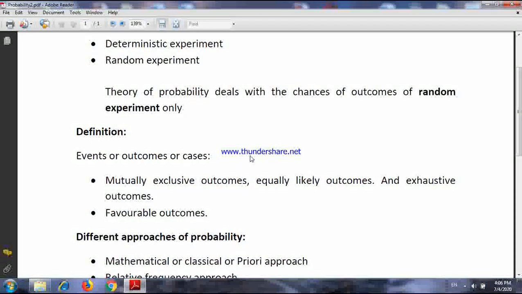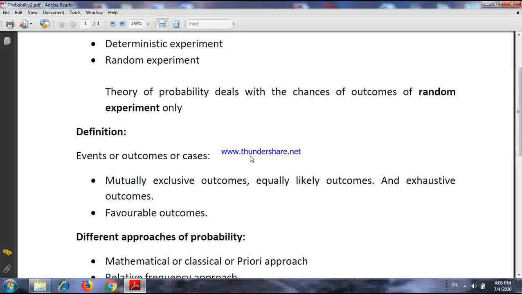If I toss a coin, how many outcomes are there? 2 possible outcomes are there, head and tail. Now if head comes up, tail cannot come up, or if tail comes up, head cannot come up. That means occurrence of head prevents the occurrence of tail, or occurrence of tail prevents the occurrence of head. So here the outcomes head and tail are mutually exclusive.